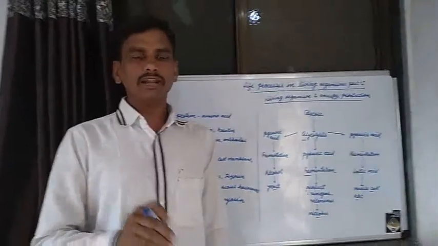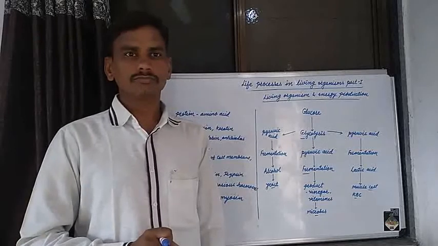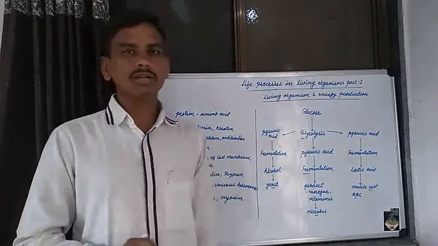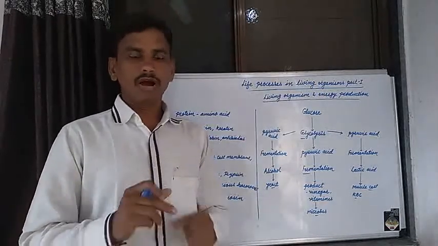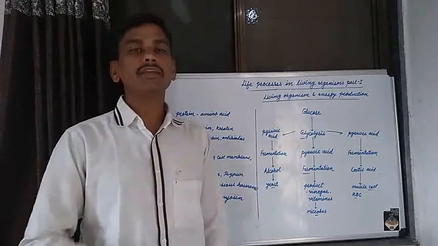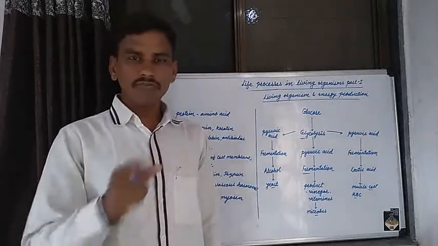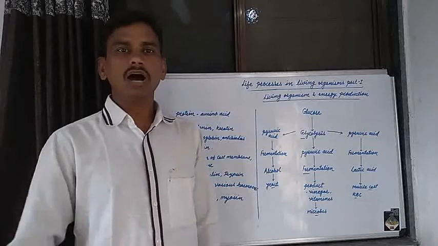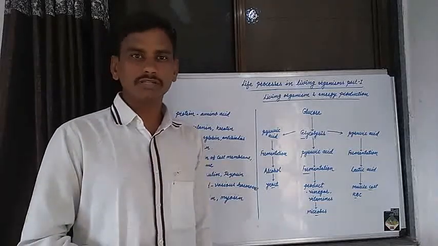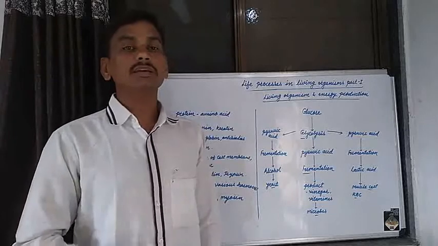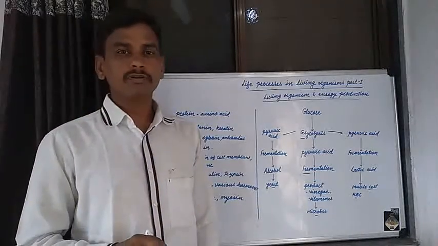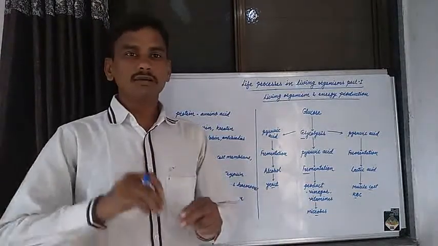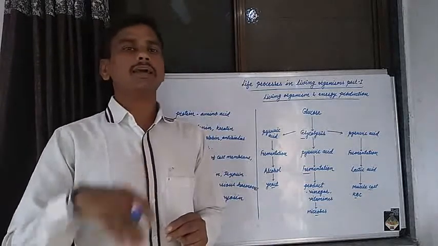Study about different life processes in living organisms. In this chapter, we study the energy production in living organisms: how energy is produced in microorganisms, in plants, in animals, and in human beings. This energy is produced by different processes known as aerobic respiration and anaerobic respiration.